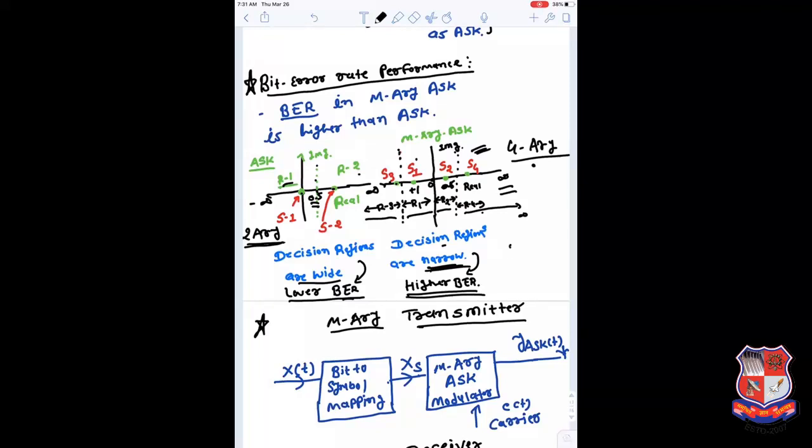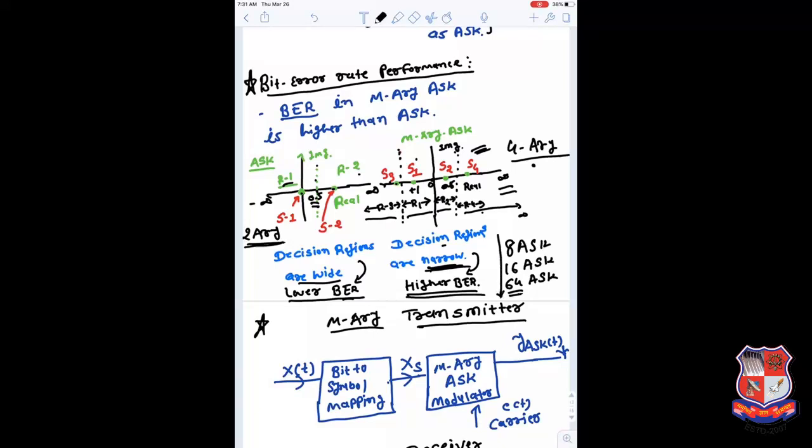Now imagine the case for 8-ASK. For 8-ASK we have 7 boundaries and 8 symbols, and you may have even narrower regions. If you go with a 16-ASK signal, you have even narrower regions. If you go with a 64-ASK signal, you have to divide into 64 symbols, and you need to define a boundary for them, approximately 63 boundaries, so that is even narrower.